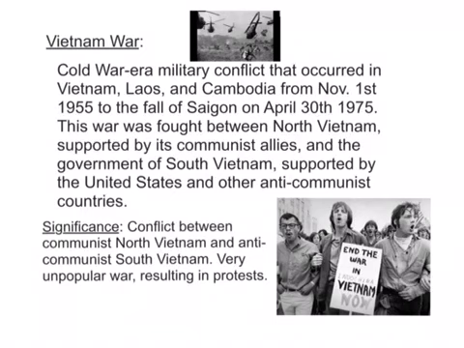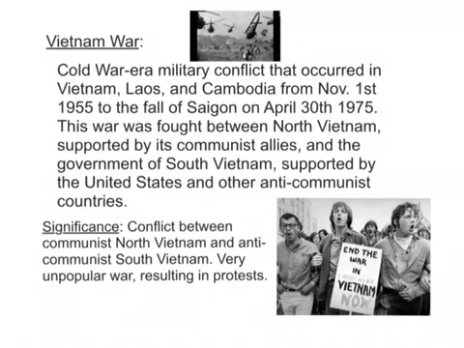This was the Cold War era military conflict that occurred in Vietnam, Laos, and Cambodia from November 1st, 1955 until the fall of Saigon on April 30th, 1975. This war was fought between North Vietnam, supported by its communist allies, and the government of South Vietnam, which was supported by the United States and other anti-communist countries.